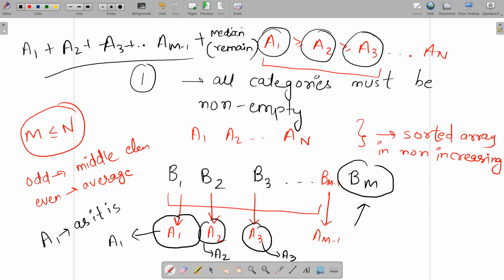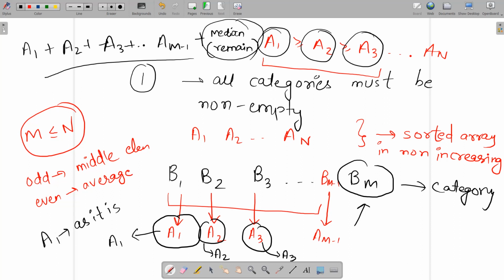And you also have to try to maximize the remaining element. You will put all the remaining elements into the bm category, this category, and then find the median of this bm category and sum up all the answers you get.